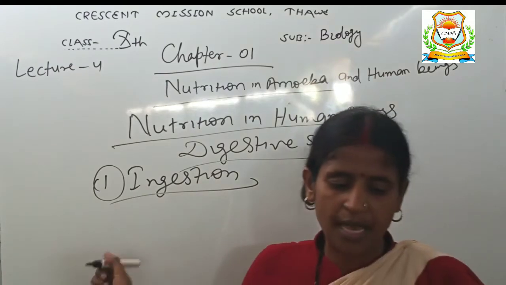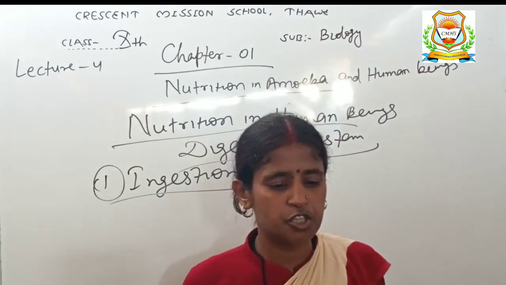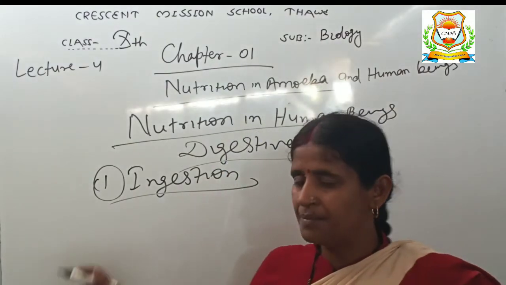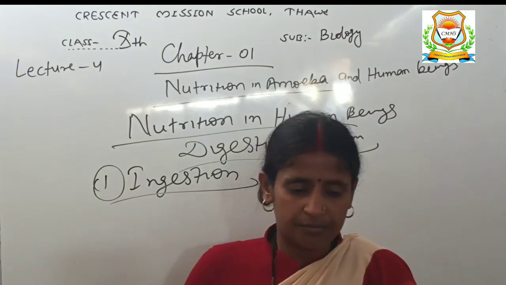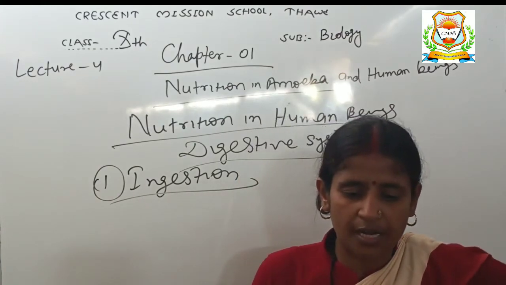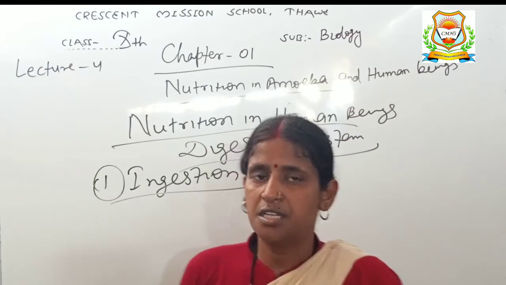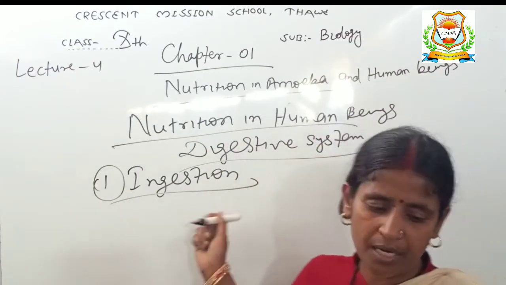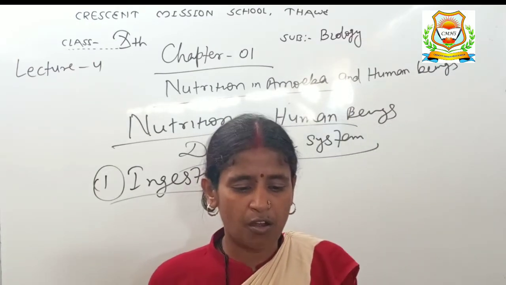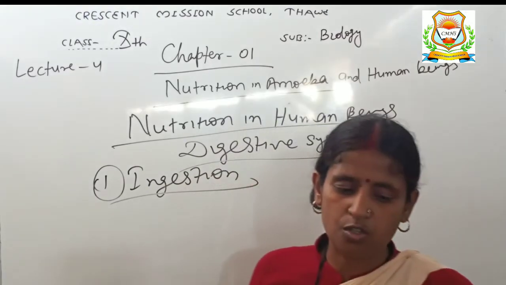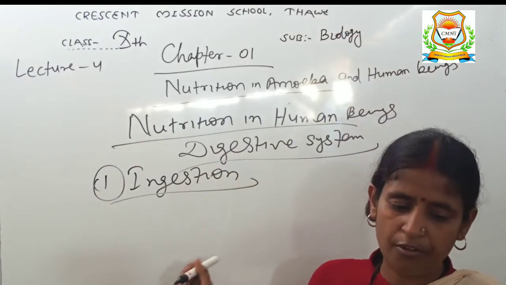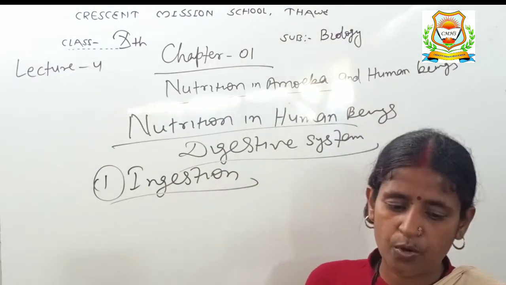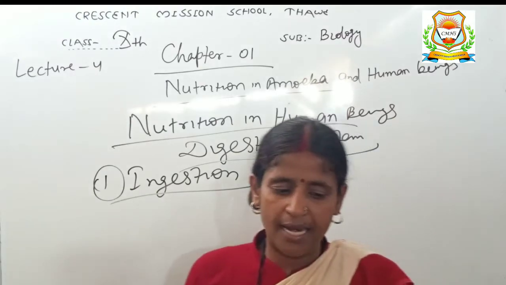The human beings have a special organ for the ingestion of food. In amoeba, they have no special organ for the ingestion of food, so it takes its food with the help of pseudopodia. But the human beings have a special organ for the ingestion of food. It is called mouth. So in human beings, food is ingested through the mouth. The food is put into the mouth with the help of hands.